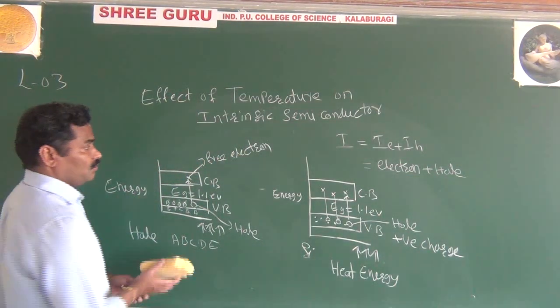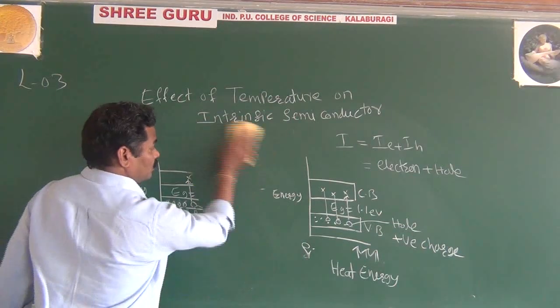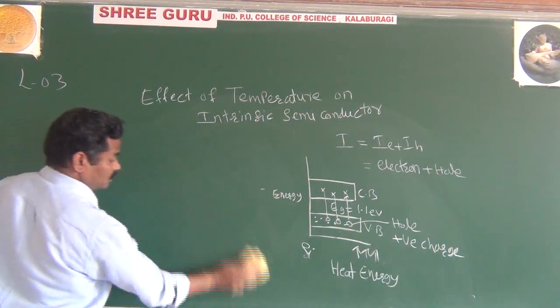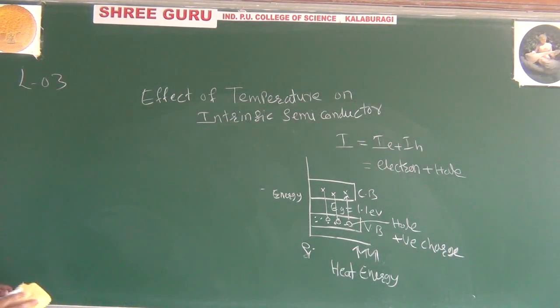Another way to understand the hole current is to draw the crystal section. Then you can understand it very easily.